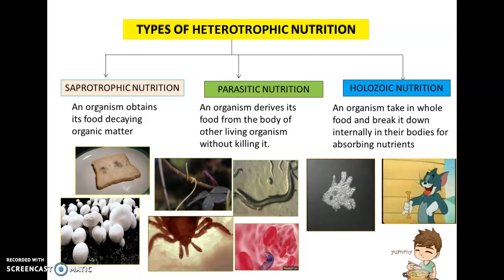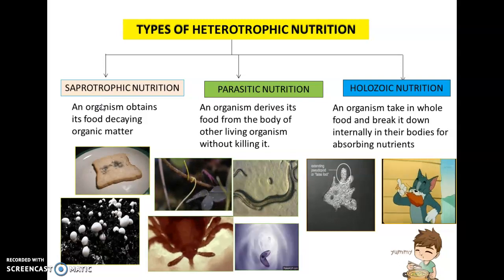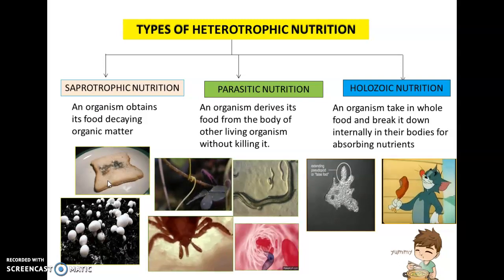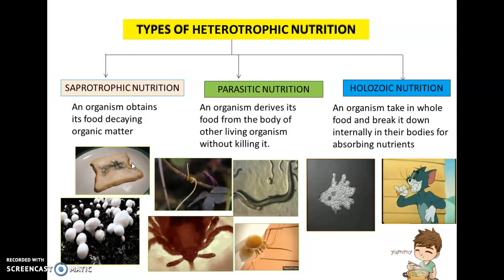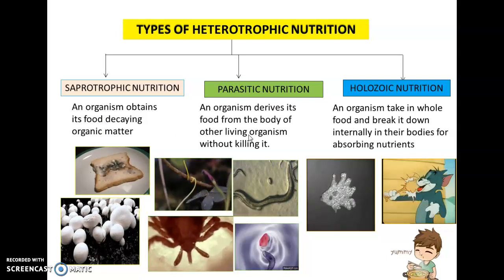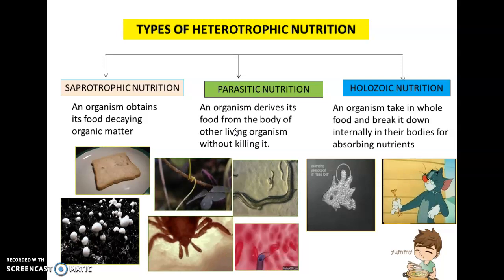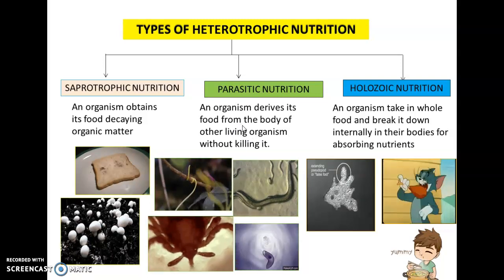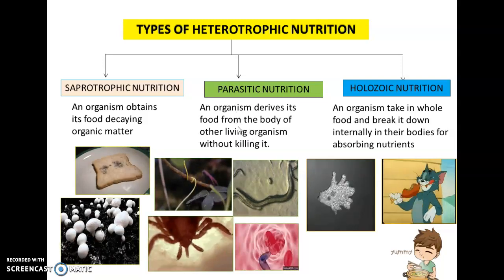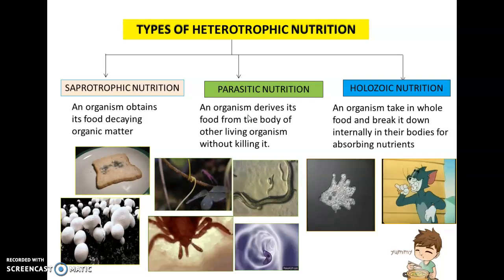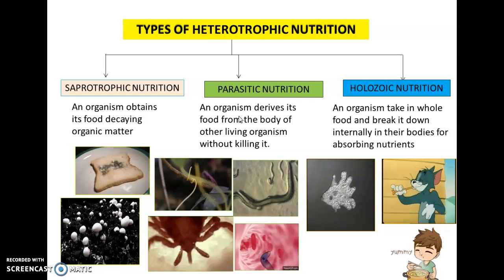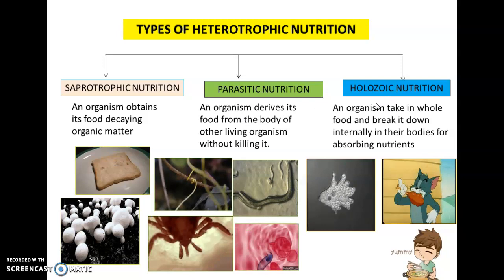So the basic differences among these heterotrophic modes of nutrition are: in saprotrophic nutrition, the food material is already in a simple form and it is taken by the organism. In parasitic nutrition, the host keeps forming the food and the guest keeps feeding on it, meaning the guest is adjacent to the host. In holozoic nutrition, the animal takes in whole material and breaks it down inside its body. So these are the basic differences.